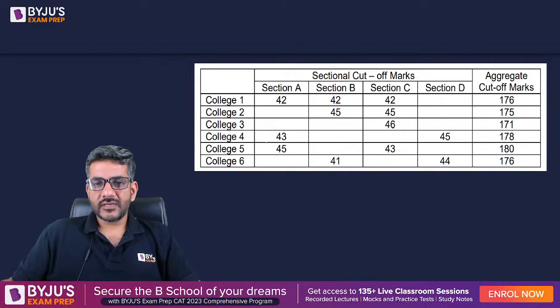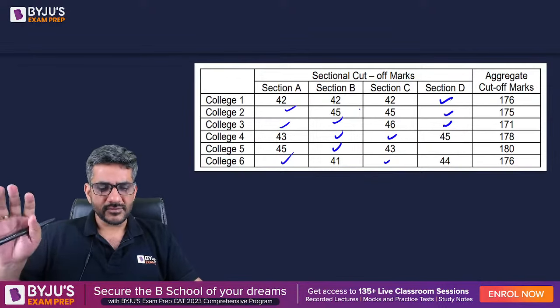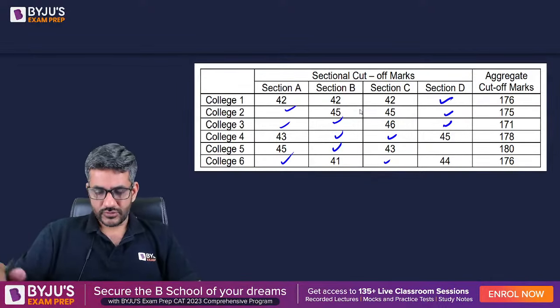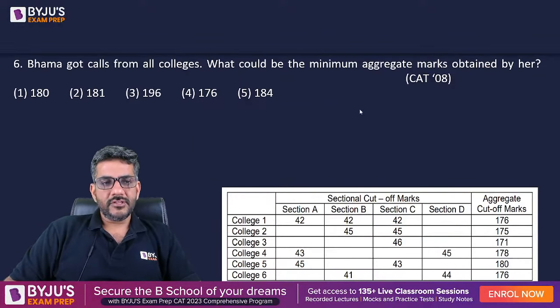कॉलेज 1 की कट ऑफ दे रखी है, कॉलेज 2 की कट ऑफ है, कॉलेज 3 की कट ऑफ है, अप टू कॉलेज 6 in the 4 sections as well as the overall cutoffs are there. The areas which are missing, जहां पे कुछ नहीं लिखा है, that means there is no cutoff here. Otherwise he would have said कि partial data है, you have to find out these cutoffs. If nothing is mentioned there, that means there is no cutoff for those. So here is the table with you along with the question.